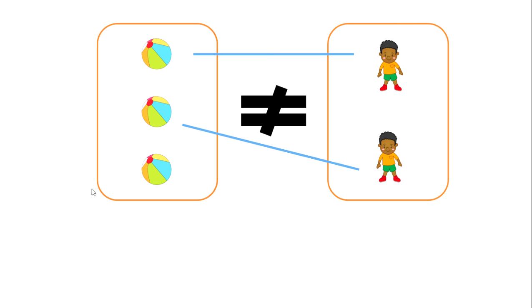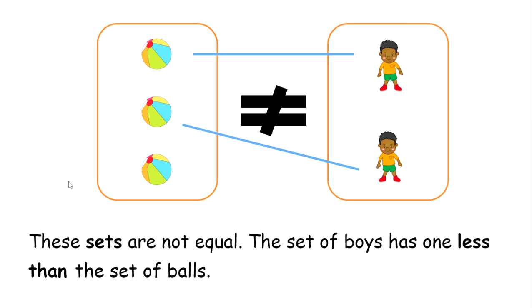The set of balls have more. How many more does it have than the set of boys? It has 1 more. So these sets are not equal, right? The set of boys has 1 less than the set of balls.